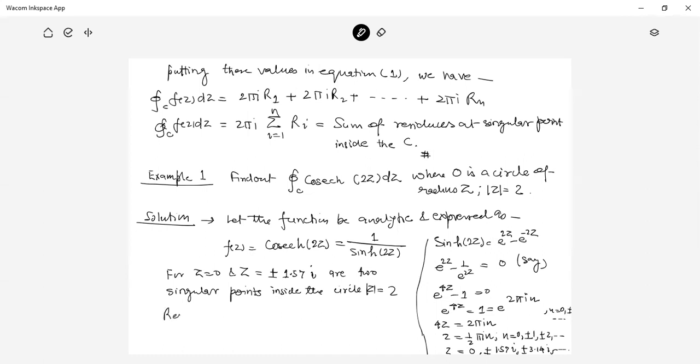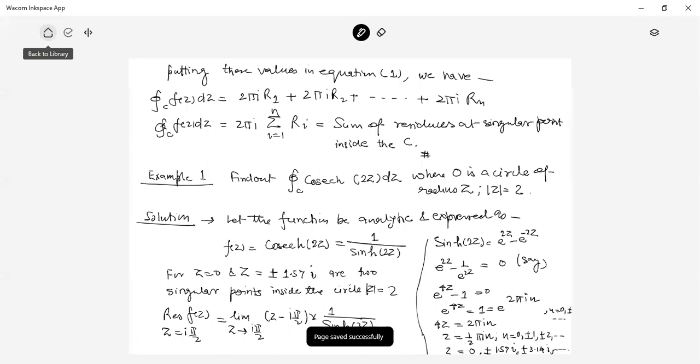So the residue of f(z) at z equal to i pi by 2 is the limit as z tends to i pi by 2 of z minus i pi by 2 into 1 upon sine hyperbolic 2z.